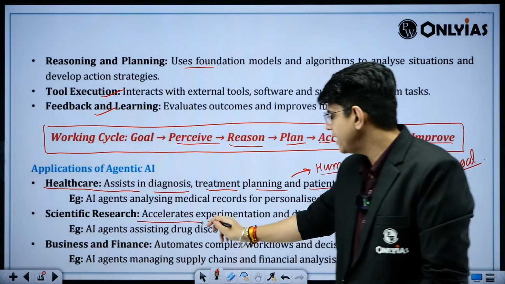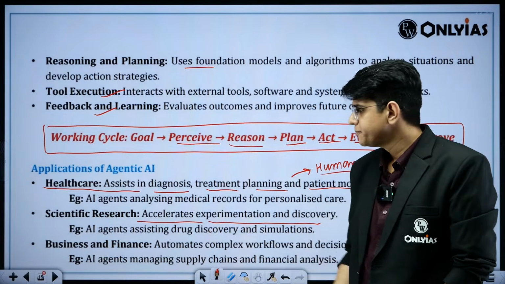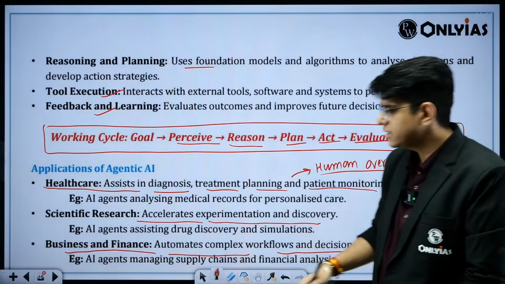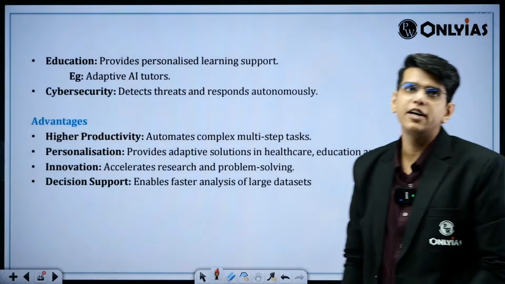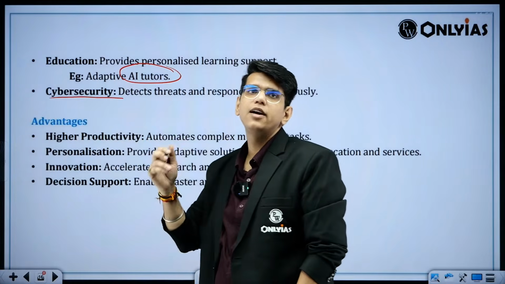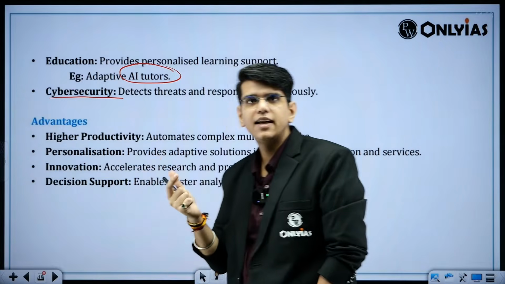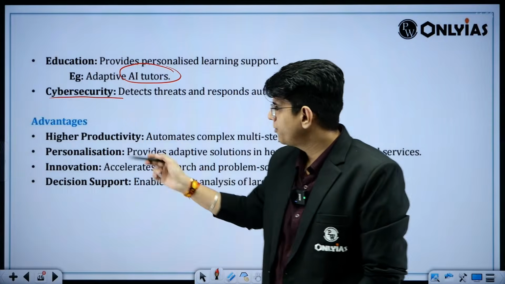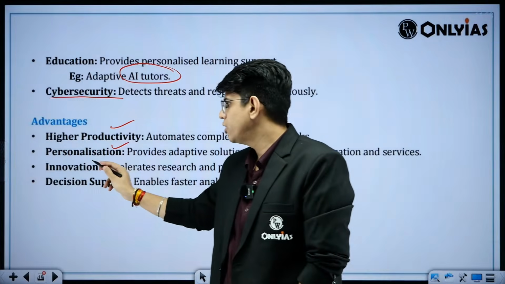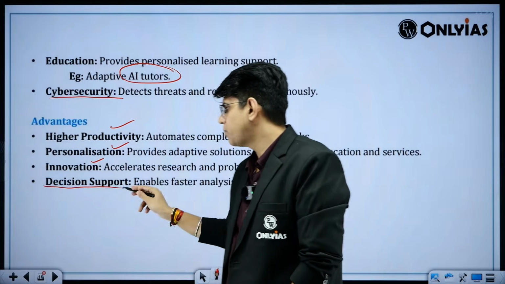In scientific research, agentic AI can accelerate experimentation and discovery of different things. In biotechnology this is happening. Business and finance automates complex workflows and decision making, so these things can be done in a quicker and more efficient way. In education, AI tutors. In cyber security, we can use these to find loopholes and correct them so that we are less vulnerable. Advantages, as all of you know: higher productivity, personalization for the tasks you do on a daily basis, accelerated innovation using these AI tools, and decision support.